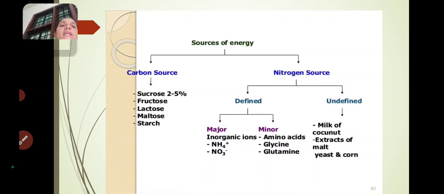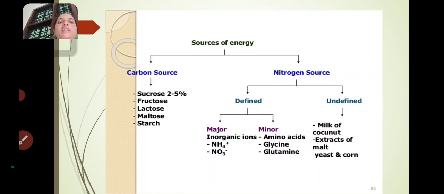Next one is minor. In the minor defined nitrogen sources, amino acids are placed. What are the amino acids? Glycine and glutamine. These two are the amino acids present in the minor defined nitrogen sources. Next one is undefined nitrogen source.